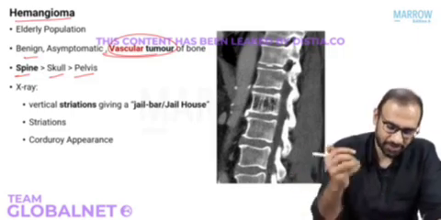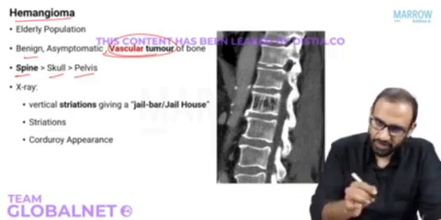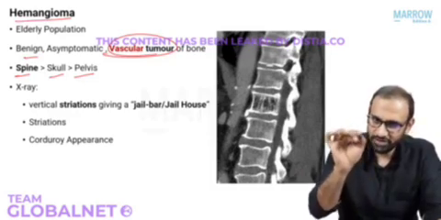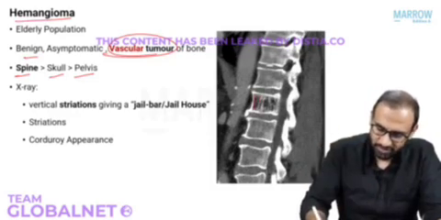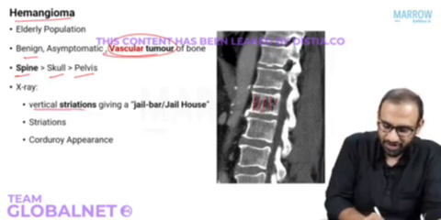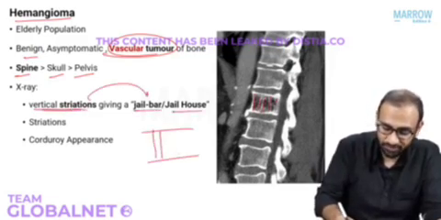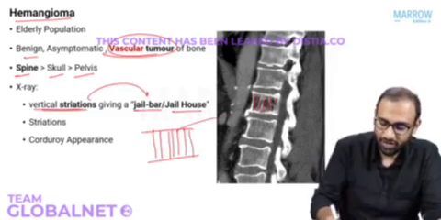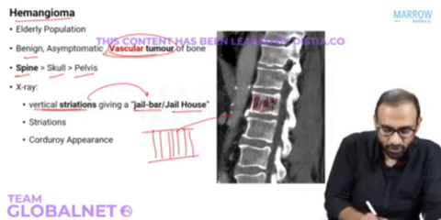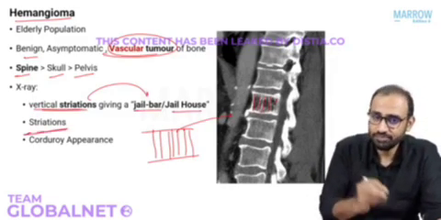So how will it appear on X-ray? The bone is replaced by vascular elements. So it will show you long elements of trabecular bone like this. This has been described as vertical striations or jail bar or jailhouse sign. It's like bars in the jail, right? So jailhouse or jail bar sign. Also known as the striations of the spine.